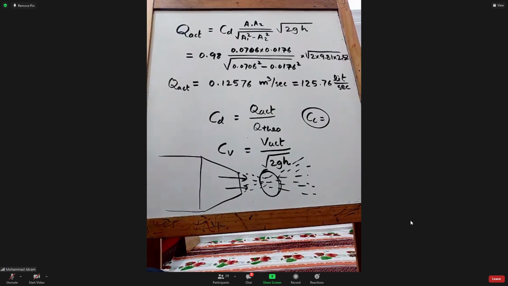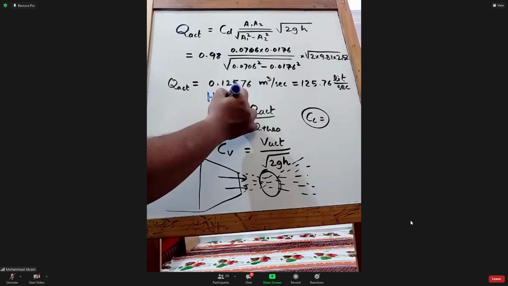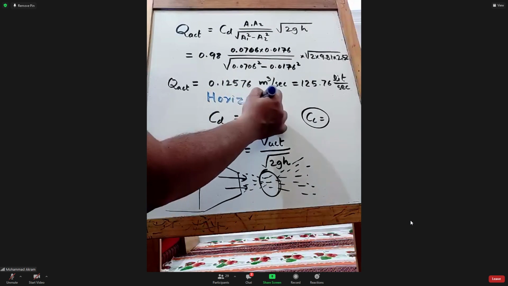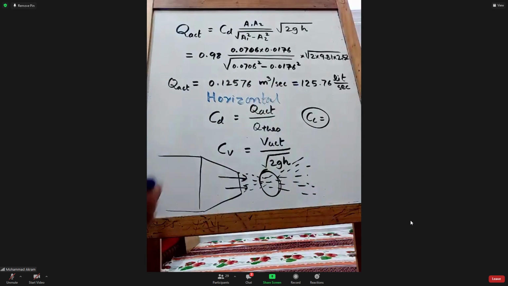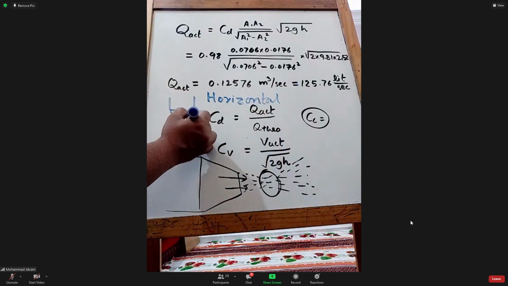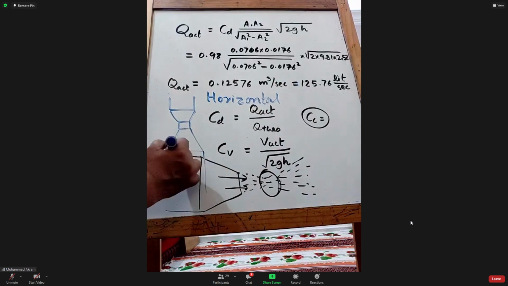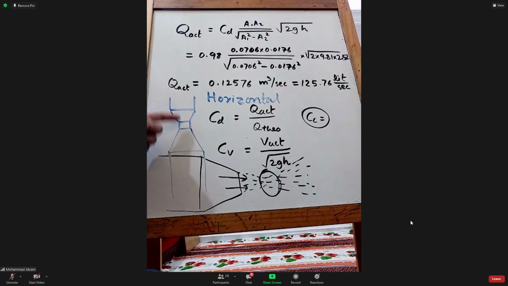Yes, one important thing. Of course, I will give you which problem to solve from the book, but we will only consider the horizontal venturimeter as of now. We will not consider for our analysis venturimeters which are vertical in nature. Are you getting this? This is a vertical venturimeter, right? Can you see this? Yes, doctor.